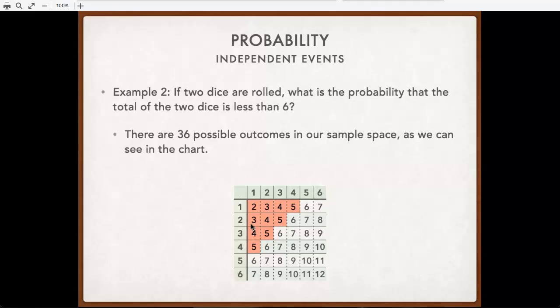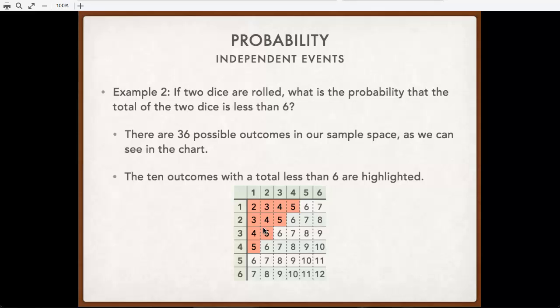And so our sample space is what's in here. These are the possible sums of the 2 dice, right? Because we're asking about the total of the 2 dice. So they could both be 1, they could both be 2, we could have 1 and 3, we could have 3 and 1. It doesn't matter what we get on this die. This die could still be any one from 1 to 6. And when we add these totals together, we see these are all the possible outcomes.